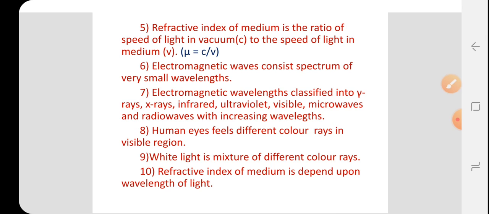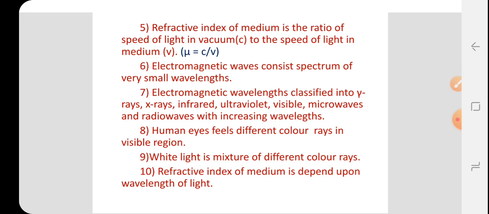White light, which we see everywhere, is a mixture of different color rays. When white light is incident on a triangular surface like a prism, we get different colors, called rainbow colors. There are 7 different colors, split from red color to violet color.